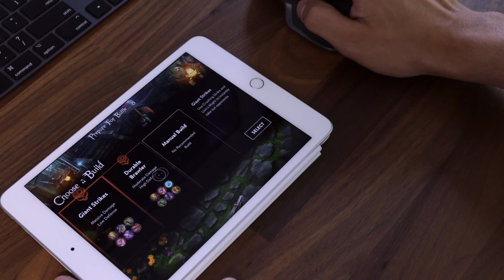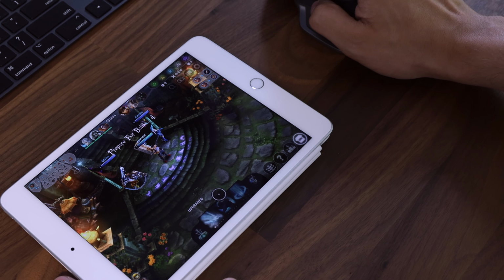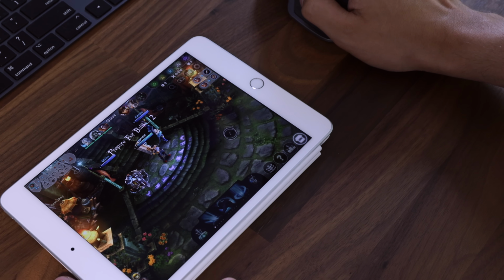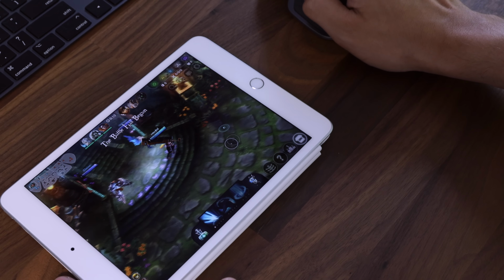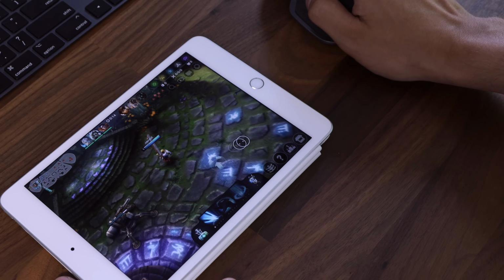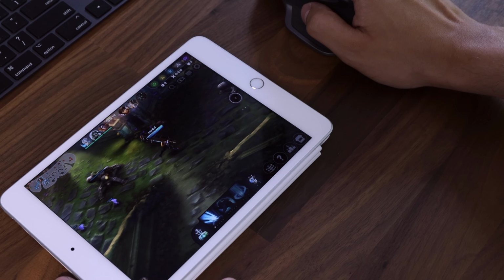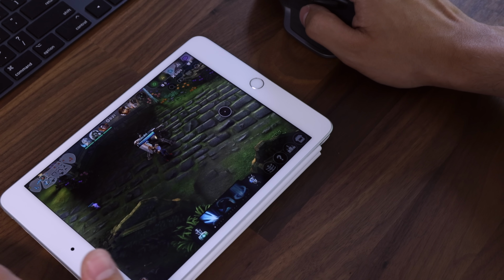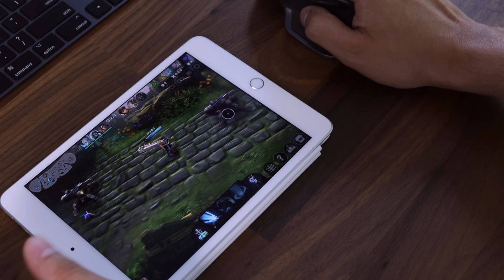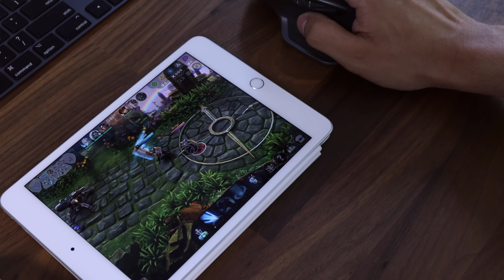However, here we are in the game. You can see things are super responsive, just like a normal mouse would be. I can click here. Let's prepare for battle, and I can just navigate everything, and you can see there is no issue whatsoever with the mouse. There is no delay, there is nothing whatsoever, and I actually do like the pointer more than if this was an actual mouse pointer. It makes it easier to see, and it actually even blends in nicely with the games and stuff.